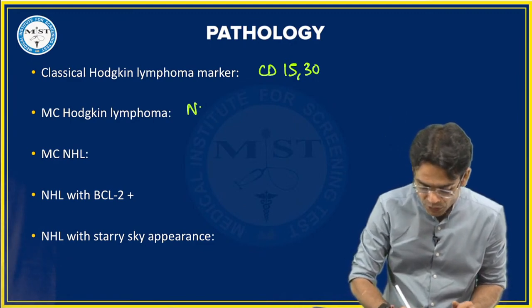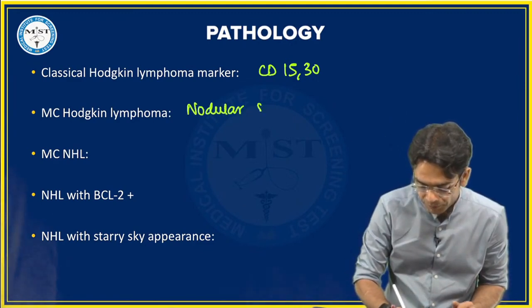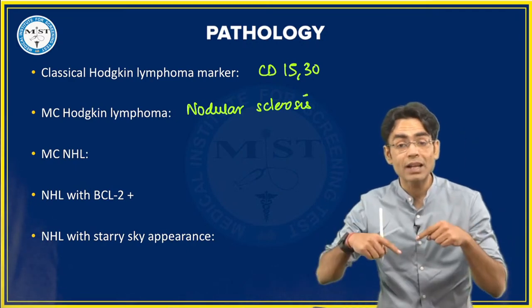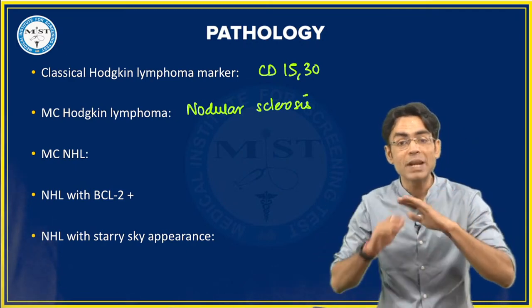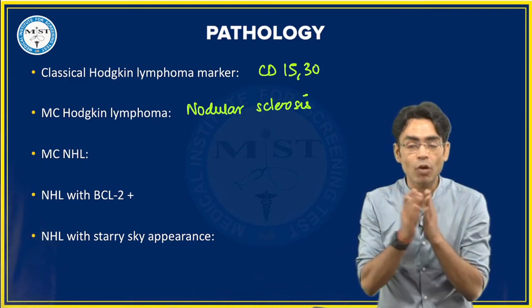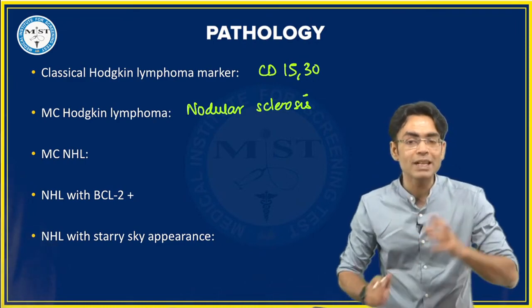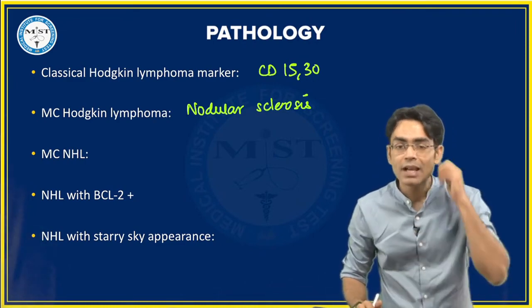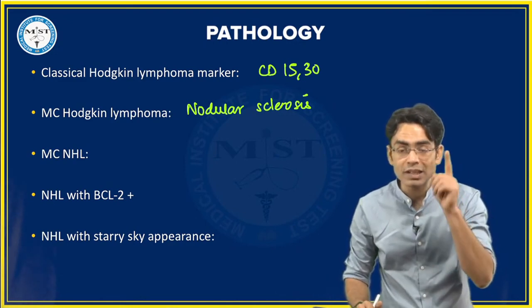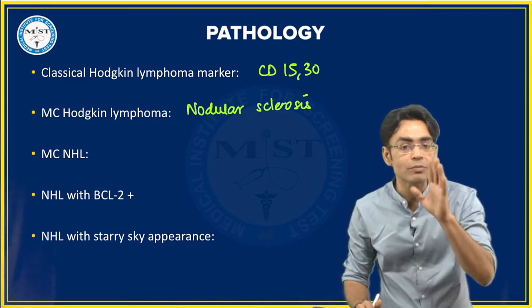Yes, you are right. It is nodular sclerosis. And in India, if they ask, the mixed cellularity type of Hodgkin's lymphoma is most commonly present in our country, and the kind of RS cell with mixed type of Hodgkin's lymphoma is mononuclear.